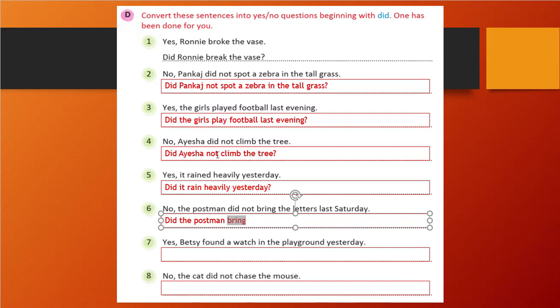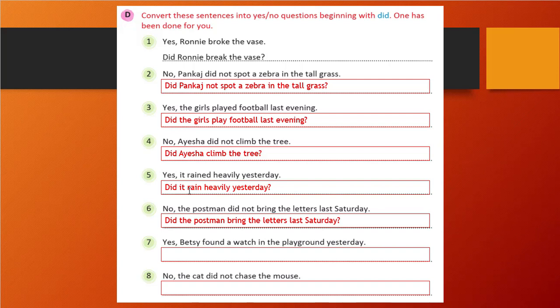Here, I think we have made a mistake. Here, Aisha climbed the tree. That is only the question. Okay. You see the letters last Saturday. That's it. Nothing else we have done.